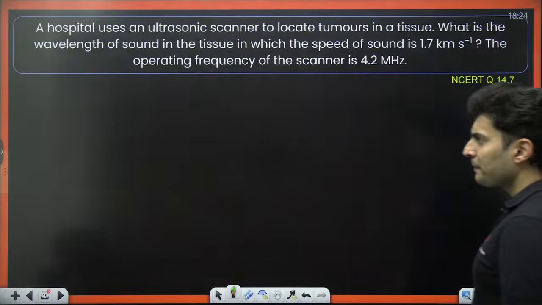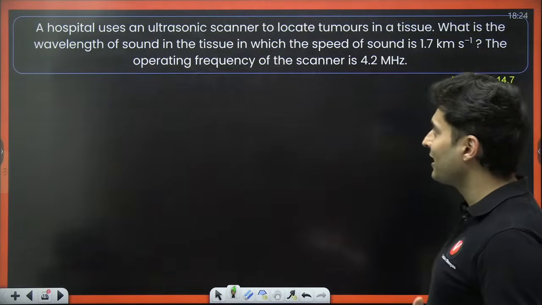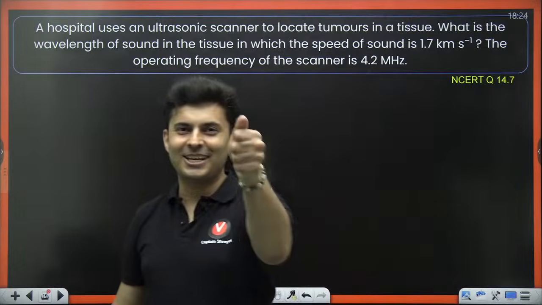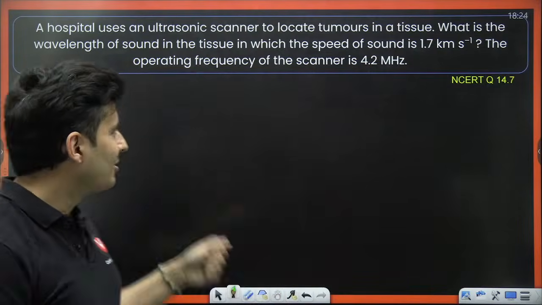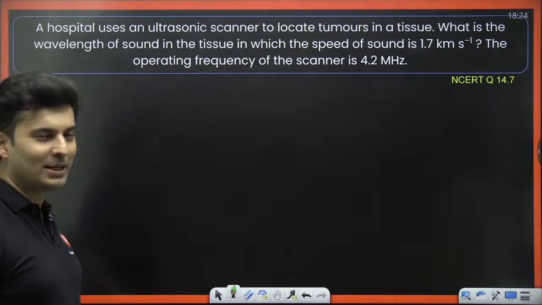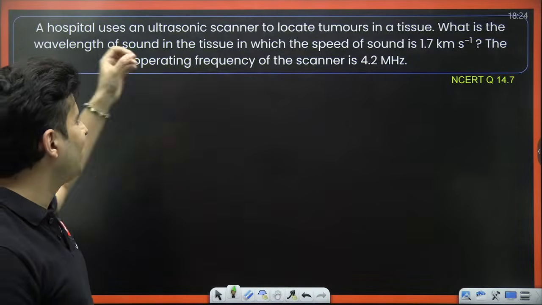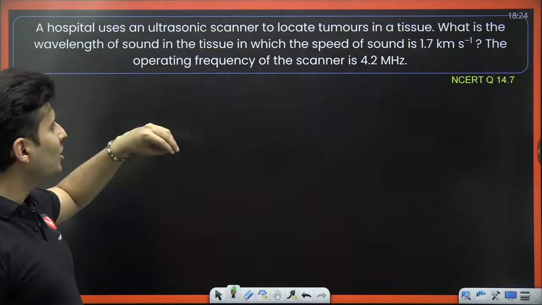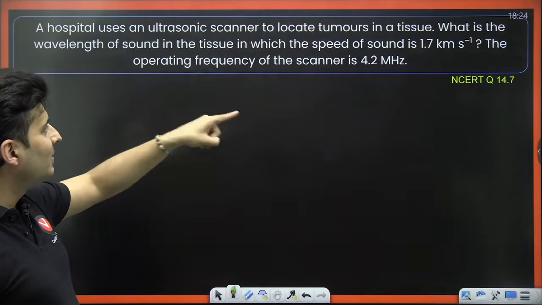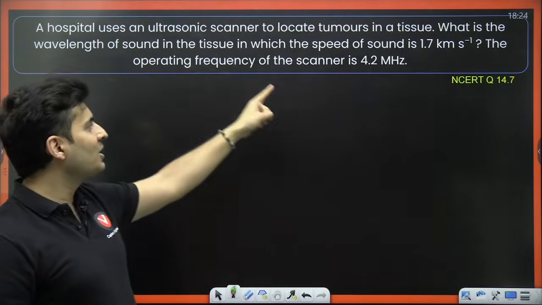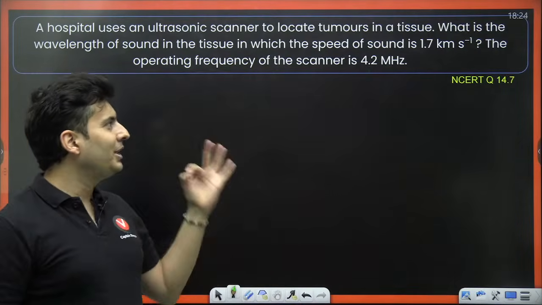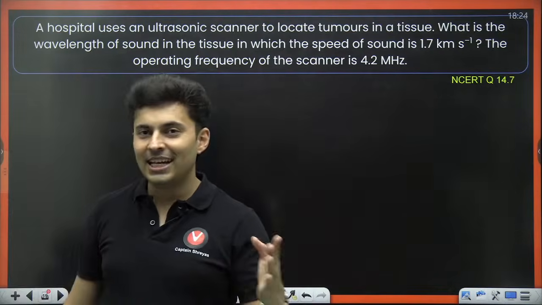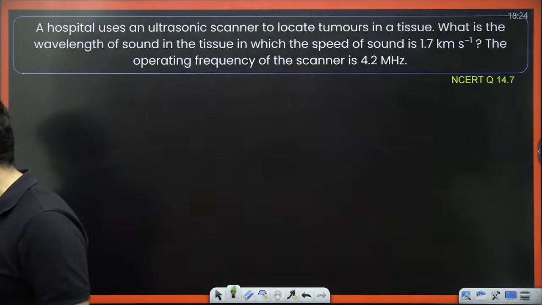Moving to the next one. Ultrasonic scanners are used in many places in hospitals to locate tumors in a tissue. The wavelength of the sound in the tissue is how much, if the speed is this much and the frequency of the scanner is 4.2 megahertz? This is an NCERT back exercise question.